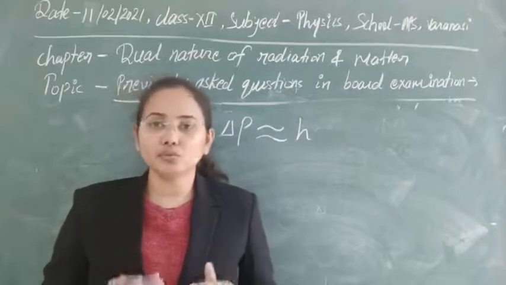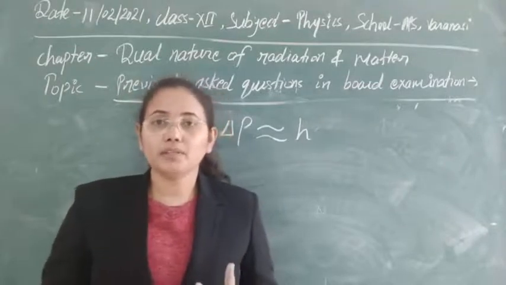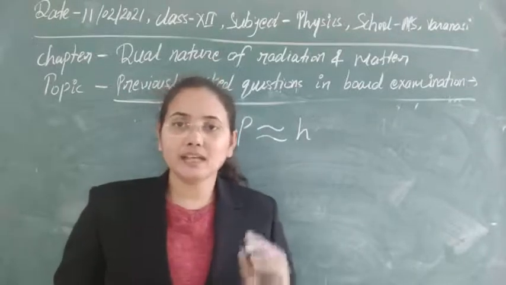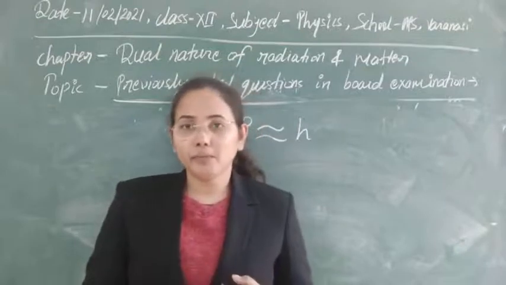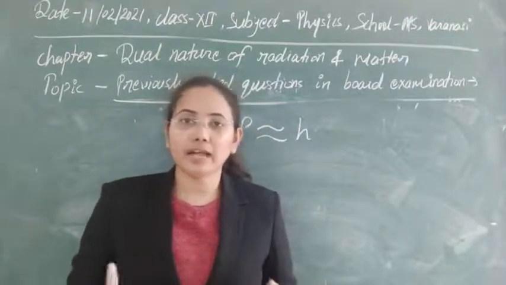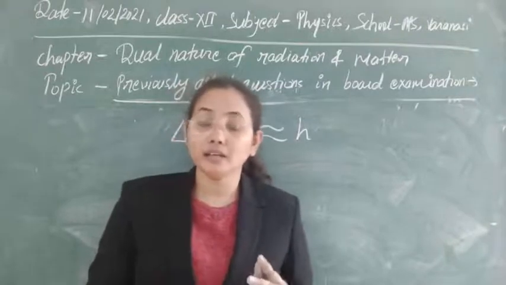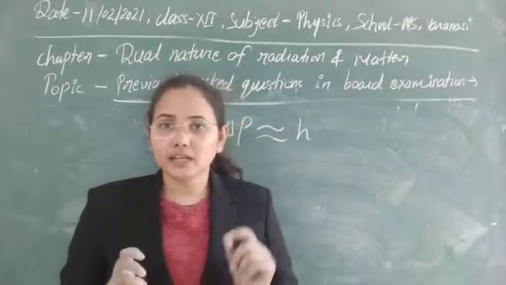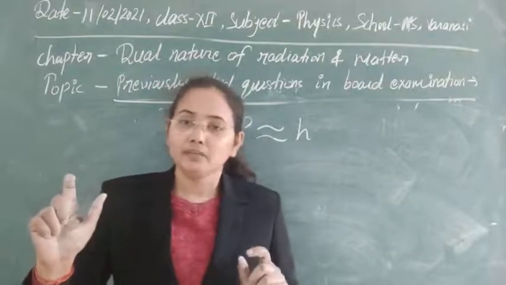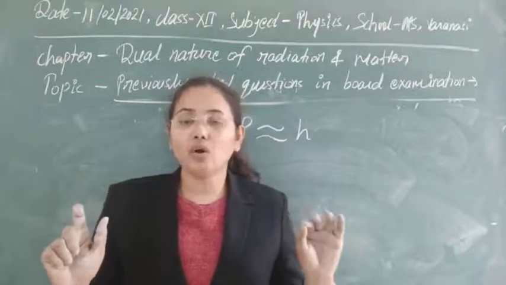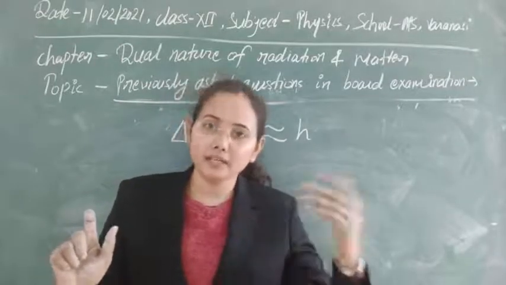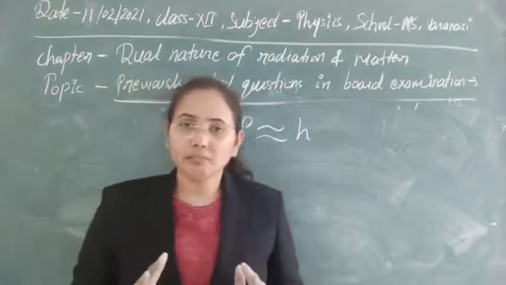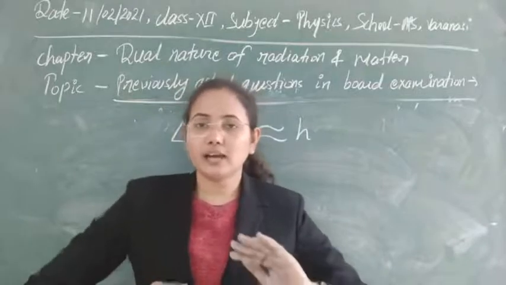So in general, I have told you we cannot use both of the properties at a single time. If we have designed one instrument to observe the wave property, then through that instrument we can never detect any phenomena of light that is explained by the particle concept. And whenever we have designed an instrument for the particle concept, we can never detect any phenomena of light that we can explain using the wave concept. So I think now the uncertainty principle, its uses and its importance are clear.